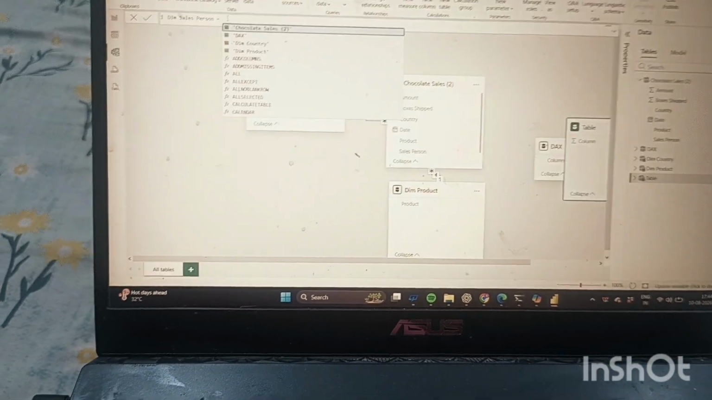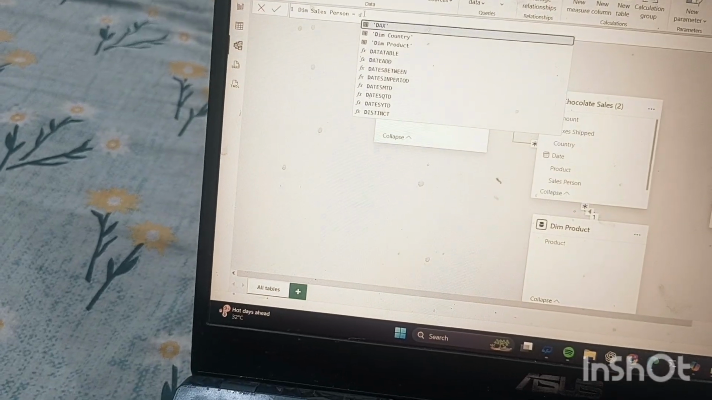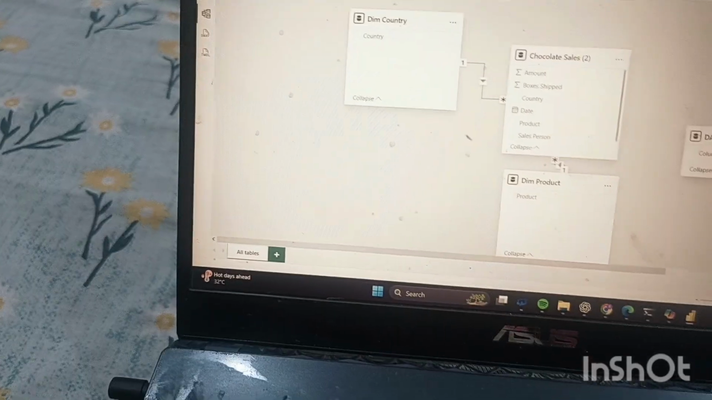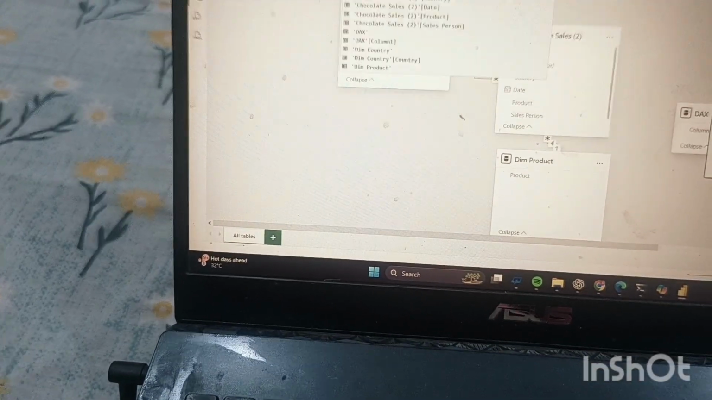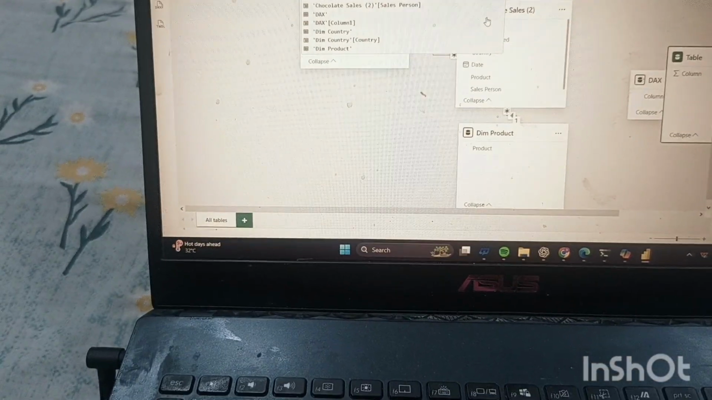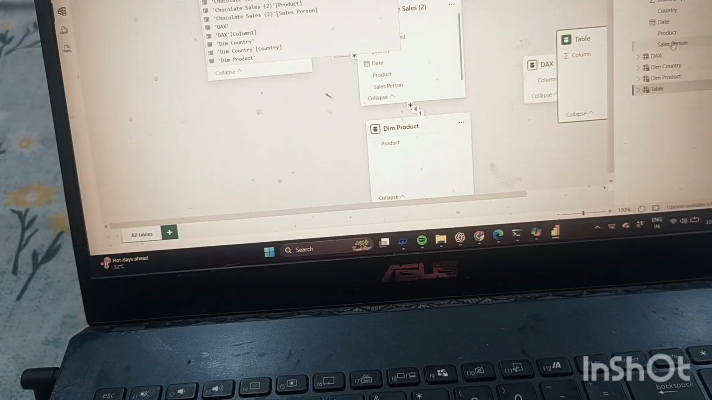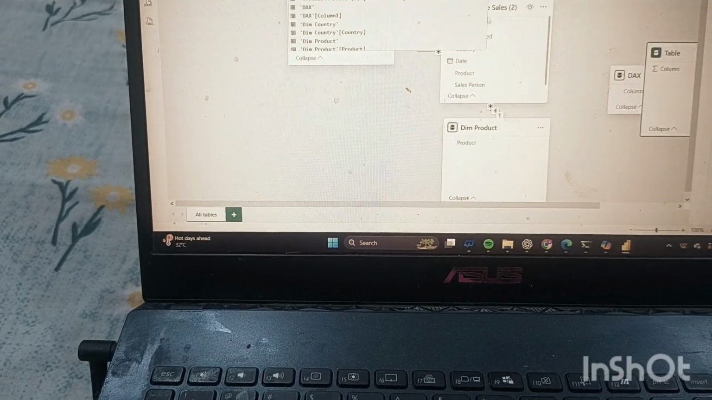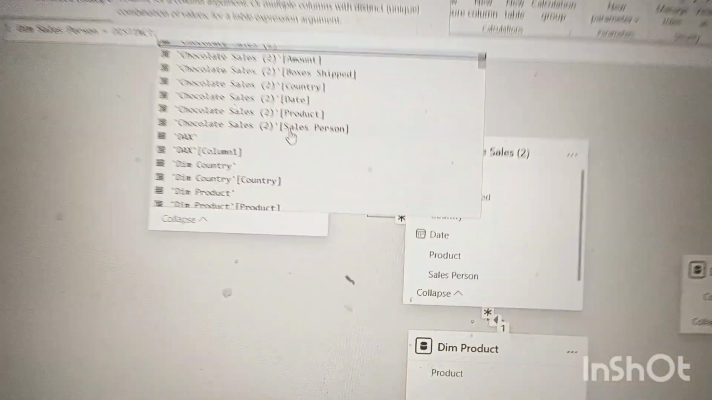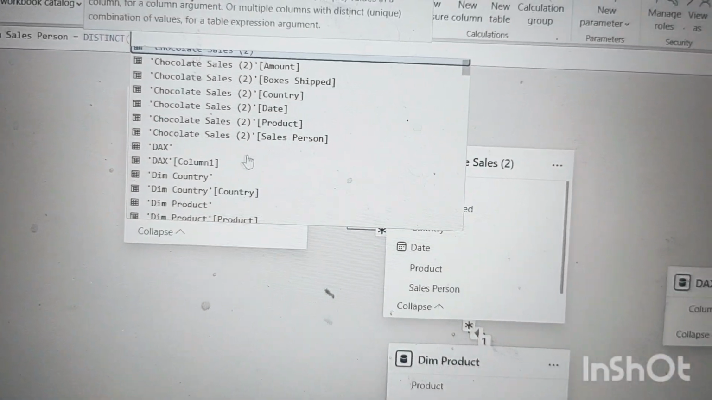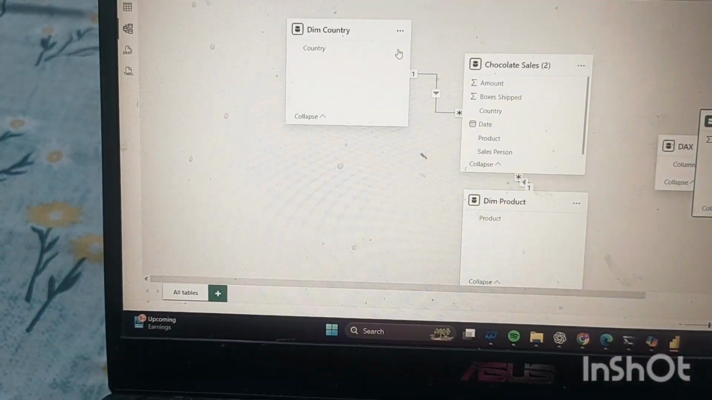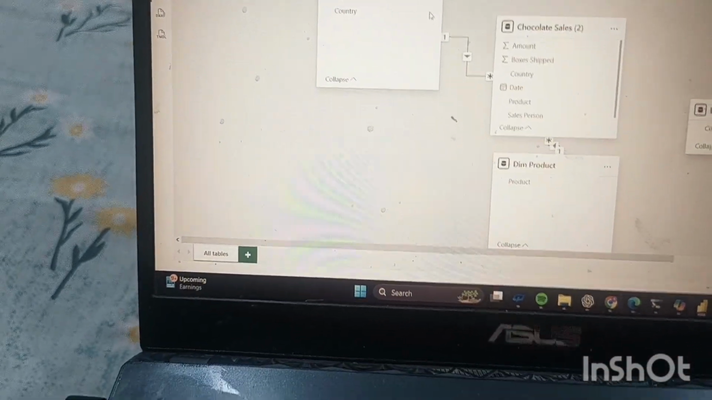So here, if we are going to type the function like distinct, for unique values we have to type distinct. And here it is available, so just click on that. What kind of dimension table do you want to create? Salesperson. Then search where salesperson is available, in which table. As it is in the chocolate sales table, it will be available here. Are you watching, guys? Here it is showing salesperson in chocolate sales 2. Just click on that, close the bracket and enter.